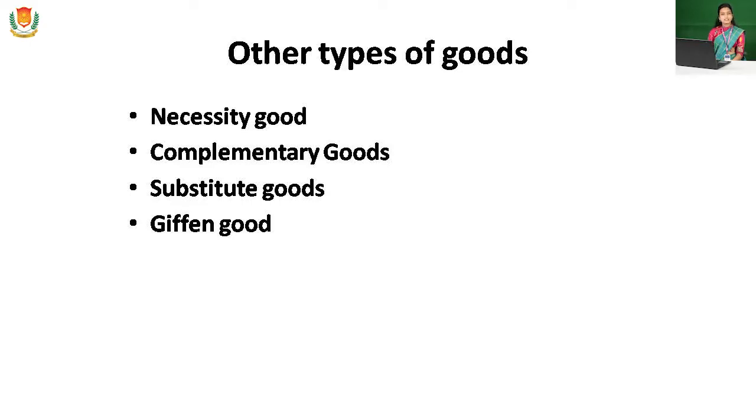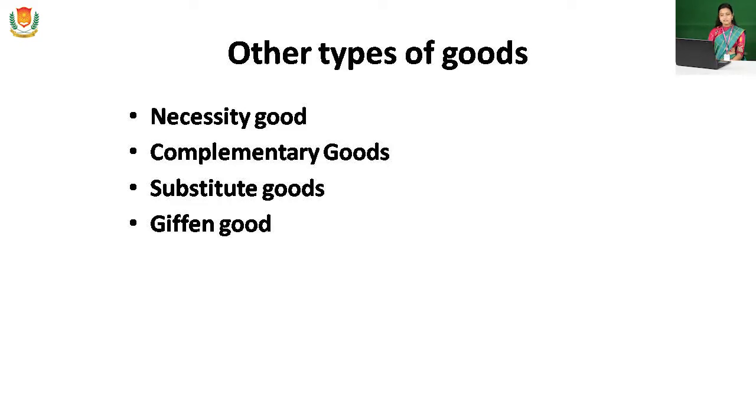Giffen goods are another category of inferior goods. All Giffen goods are inferior goods, but not all inferior goods are Giffen goods. So these are the different types of goods.